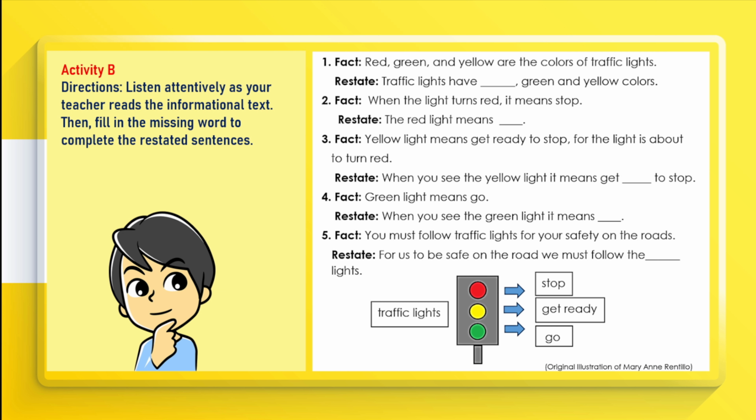3. Fact: yellow light means get ready to stop, for the light is about to turn red. Restate: when you see the yellow light it means get blank to stop. 4. Fact: green light means go. Restate: when you see the green light it means blank. 5. Fact: you must follow traffic lights for your safety on the roads. Restate: for us to be safe on the road we must follow the blank lights.